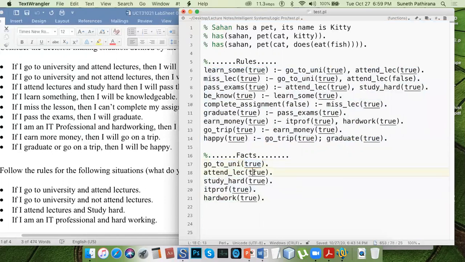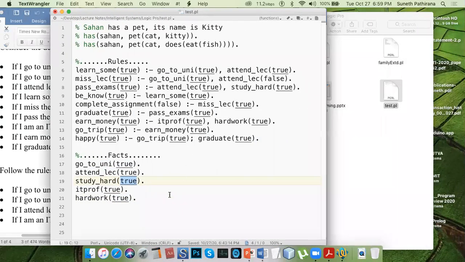He has attended lectures as well, and he is a hardworking person, and he has become an IT professional. And while he was a student, he worked hard. Now these are the facts provided. Now we can check the rules.